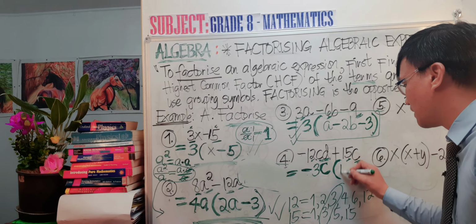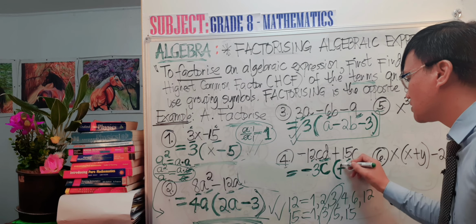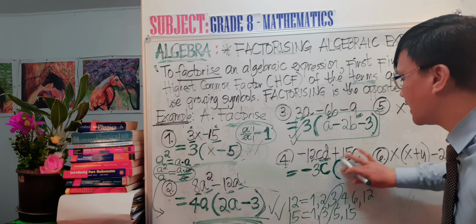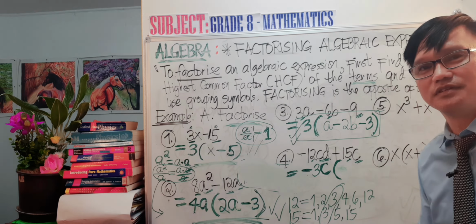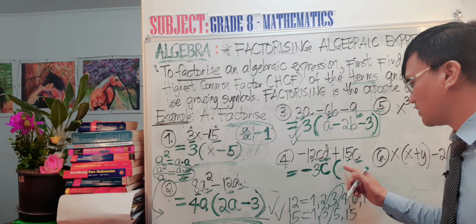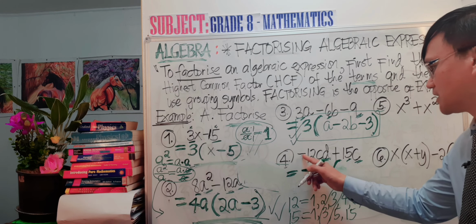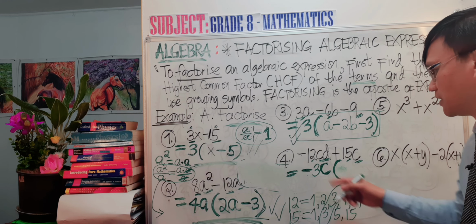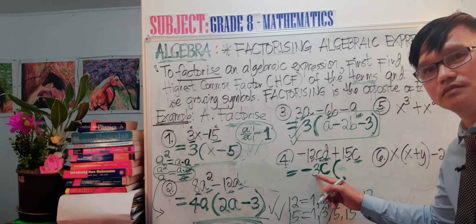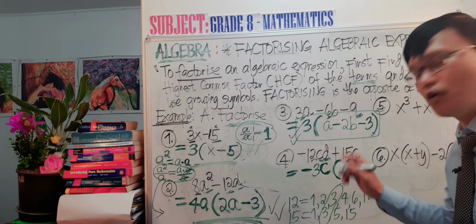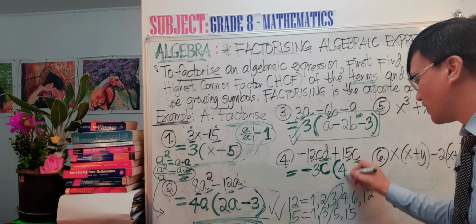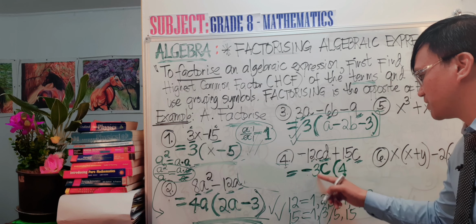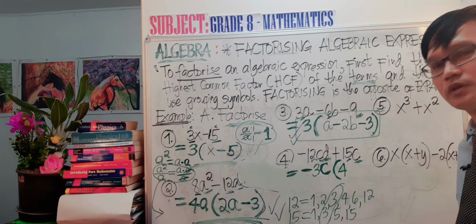So we now have here positive, or simply no need to write down positive. 12 divided by 3 is 4. Very good.